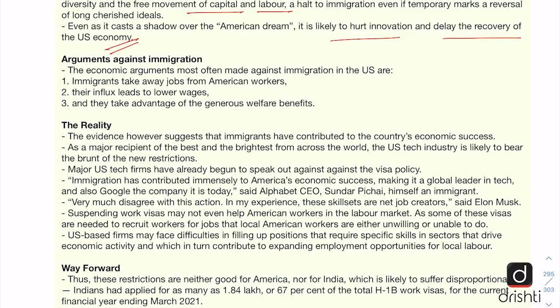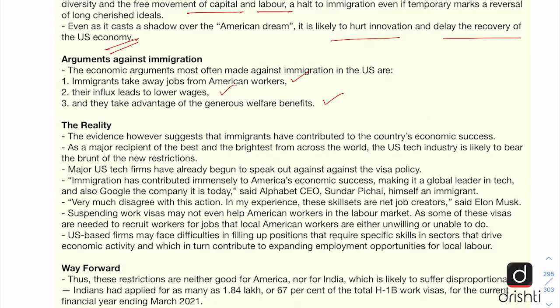The first argument is that immigrants take away jobs from American workers, their influx leads to lower wages, and they take advantage of the generous welfare benefits. But if we look at the statistics, it shows a different picture. It shows that the role played by immigrants in the success of the US economy is huge, and it has been a win-win situation for both the immigrants as well as the US economy.